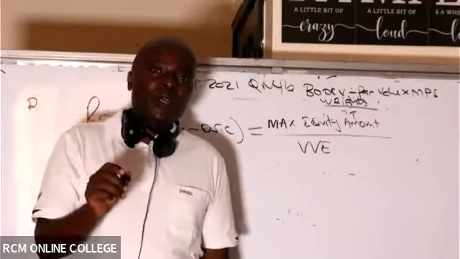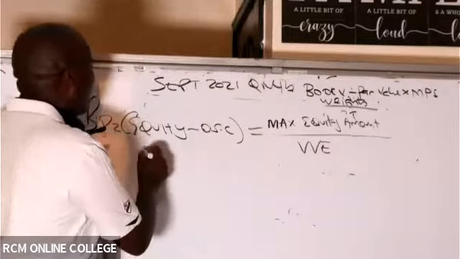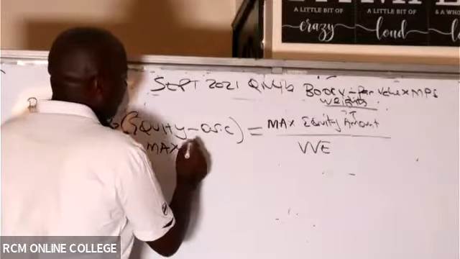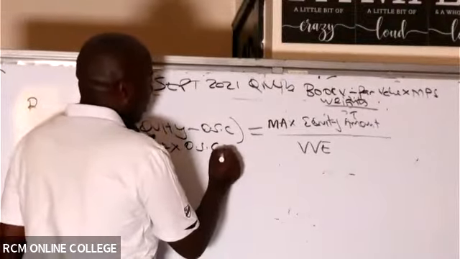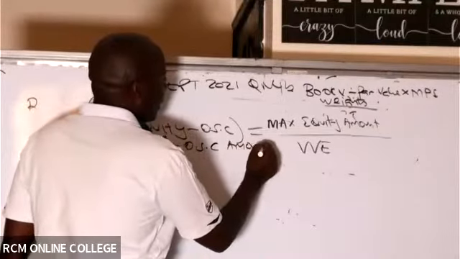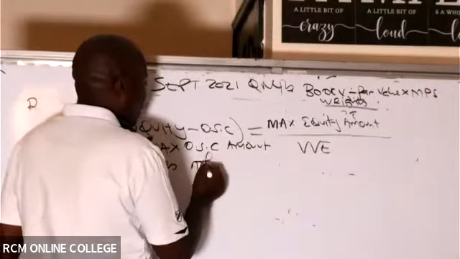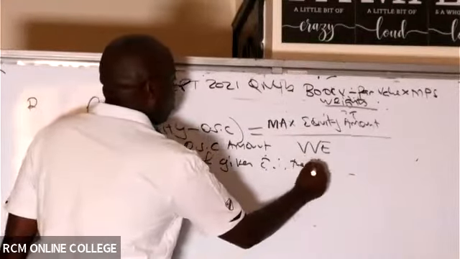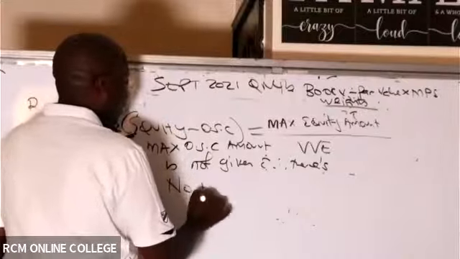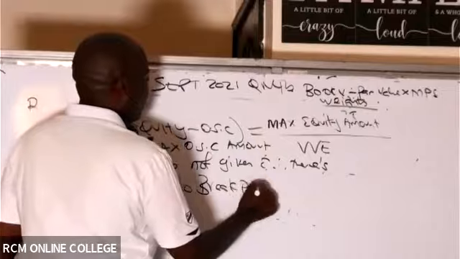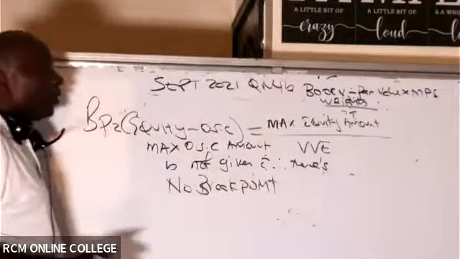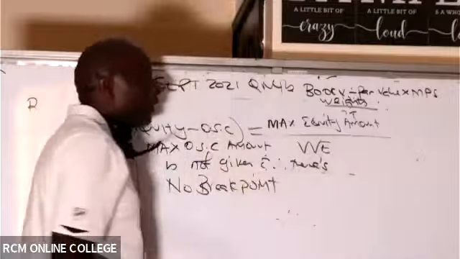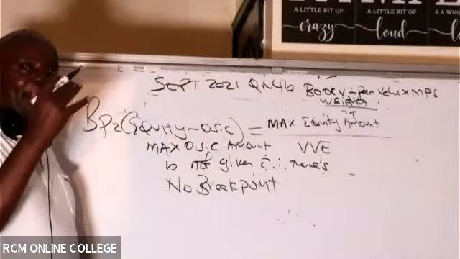In this particular case, the maximum ordinary share capital amount is not given, and therefore there is no breakpoint. You just write like that and you get a mark. No breakpoint. So in this case, your maximum equity amount is like infinity. No maximum has been given.